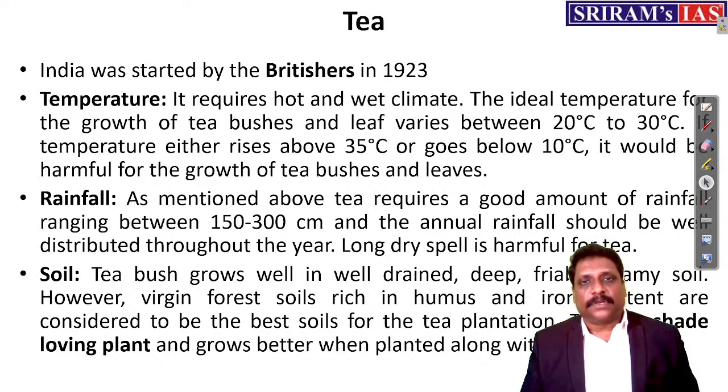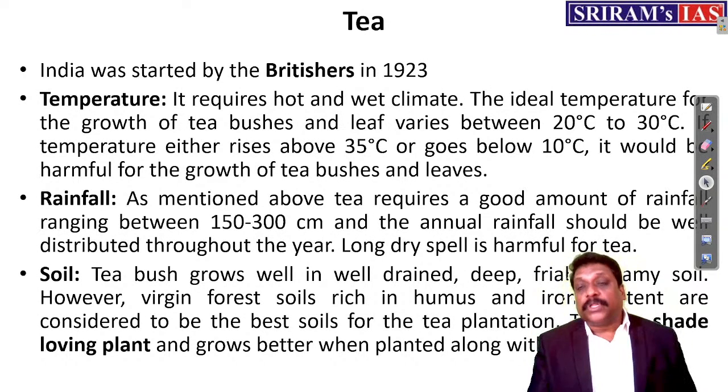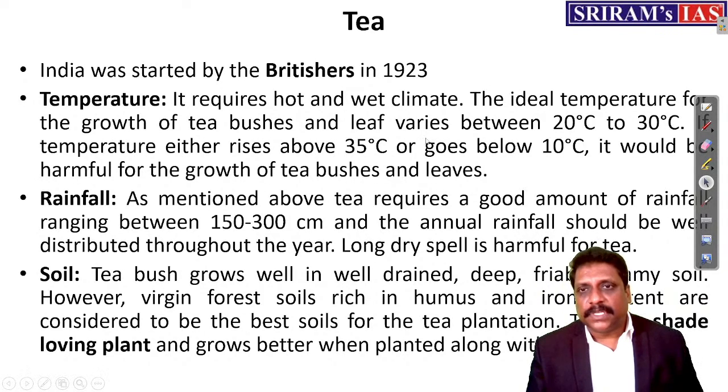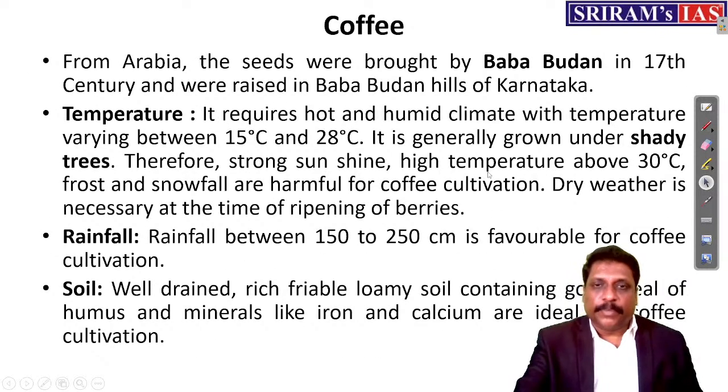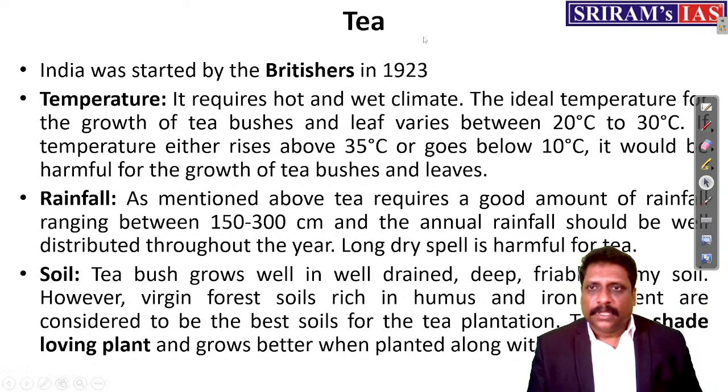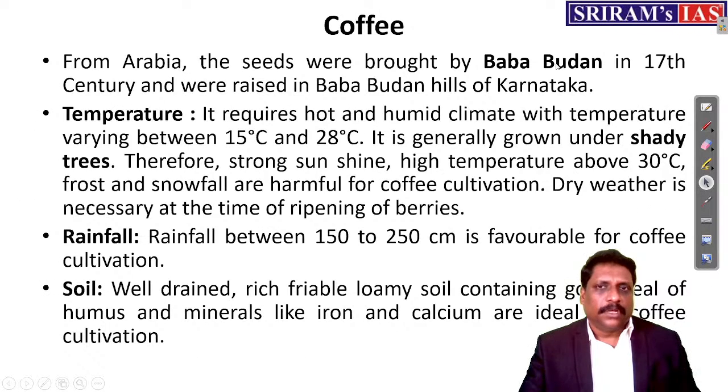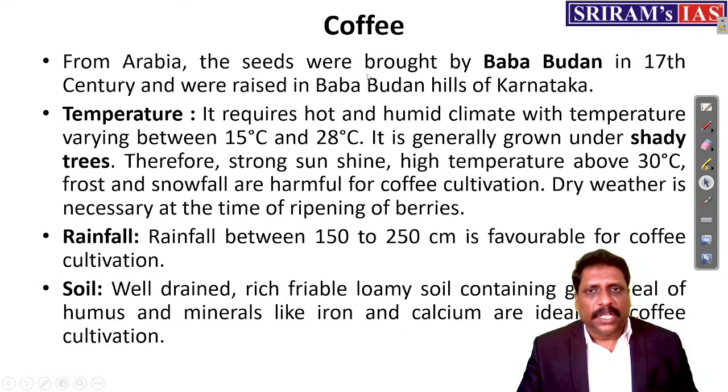Because the conditions are what? Very, very simple. But if I talk about the difference, tea, my dear friends, was introduced by, say for example, Britishers in India, way back in 1923. But coffee was planted by our own Indian. Baba Budan is a person who planted coffee, and he planted his first plantation in the Baba Budan hills of Karnataka. Just because he planted this hill itself, we call them Baba Budan hills, right?